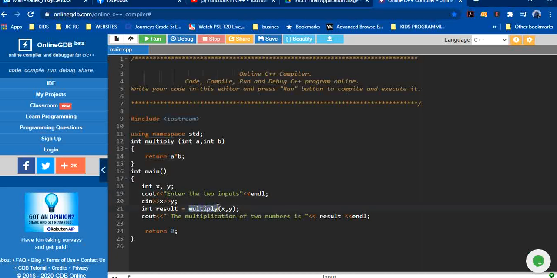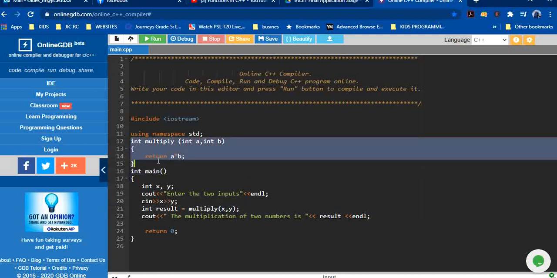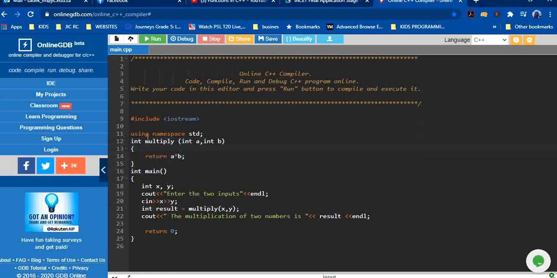We are calling this function multiply, and these two variables that we have, we pass as inputs to the function. Now look at the body of the function definition. What is in the function? Every function has two things, inputs and outputs. What is the output? The output is this one, which is written before the function name, the output type. So we have an output of type integer.